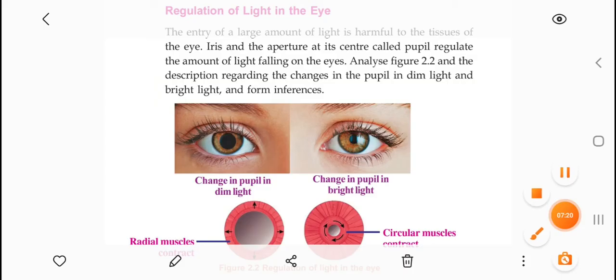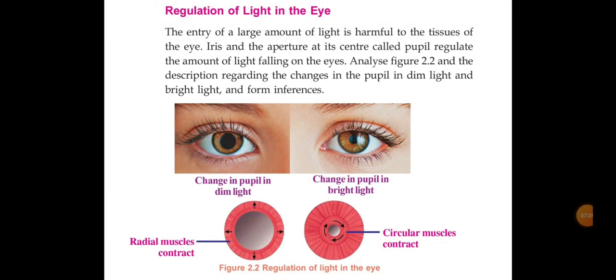Now the next important topic in our chapter, that is regulation of light in the eye. Okay, it is important, but from this part questions for more marks will surely not come. So just understand what the point is. Only one or two points are coming here that you have to note. Okay, regulation of light in the eye.